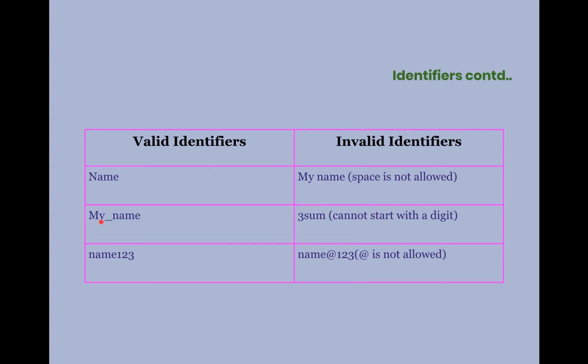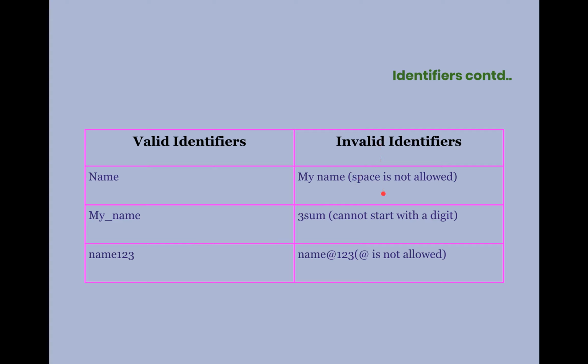This is also valid because I am not using any other special characters or spaces here. My underscore name is allowed. And the next, again I am starting the identifier with a letter, so it is valid, and following it we have a set of other letters and digits which is valid.